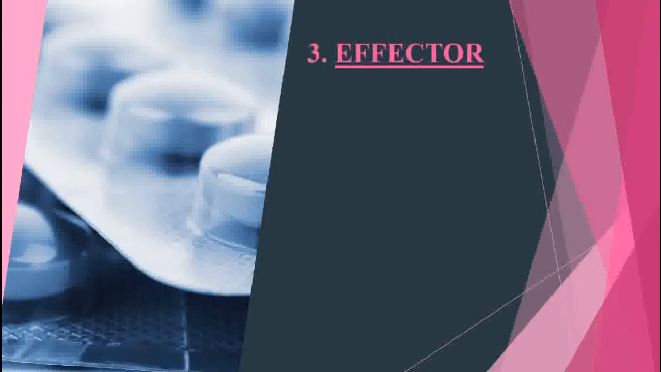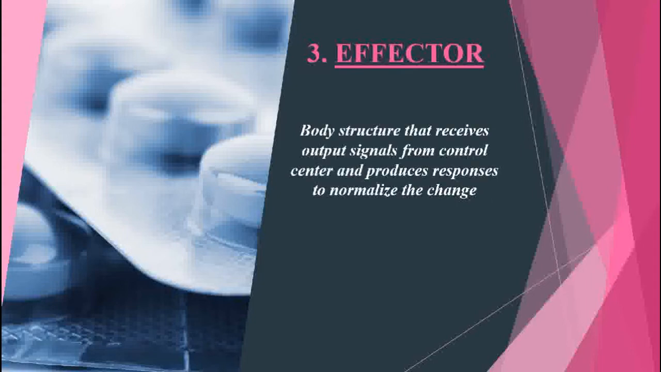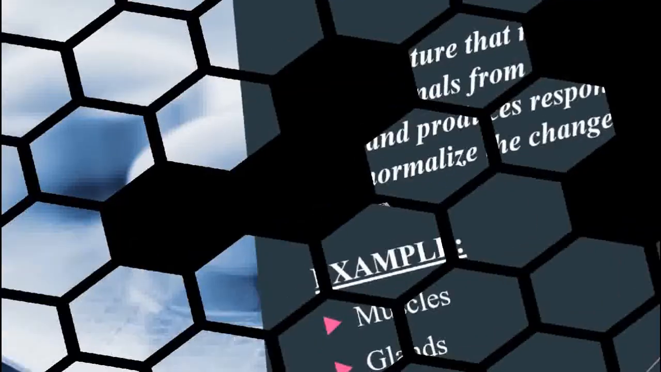The third and final component of the homeostatic system is the effector, that receives output signals from the control center and produces responses to normalize the altered variable. The effectors may include muscles and glands that produce movements and secretions respectively to bring the change back to normal.